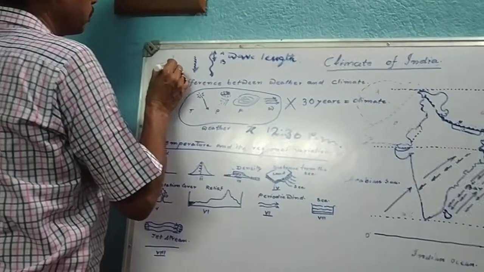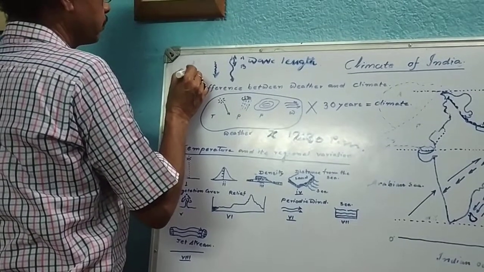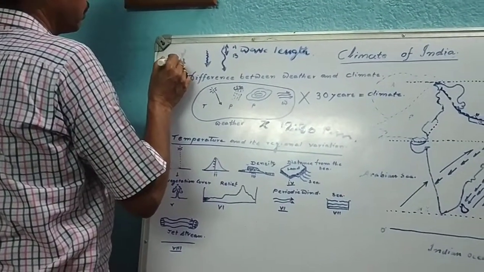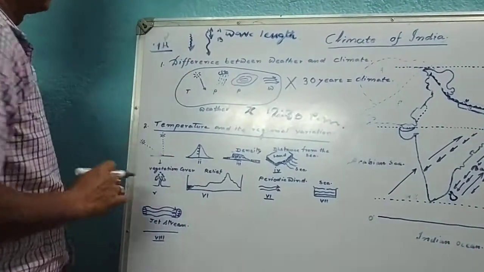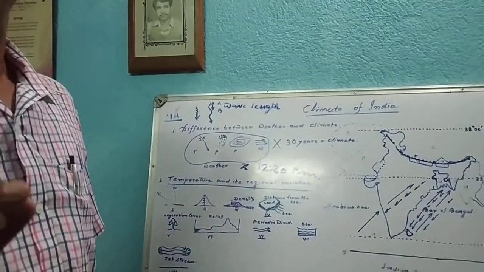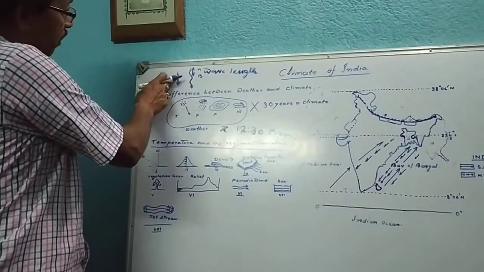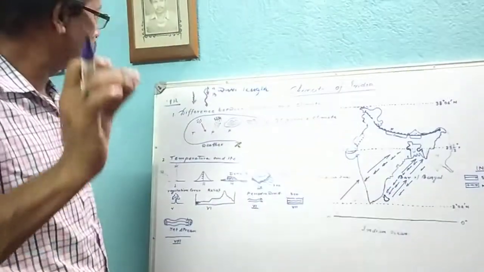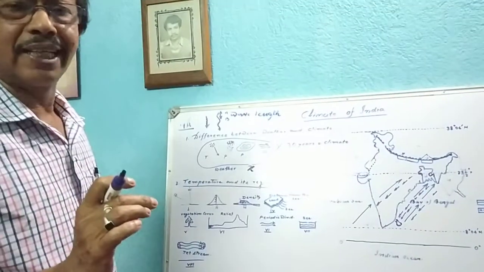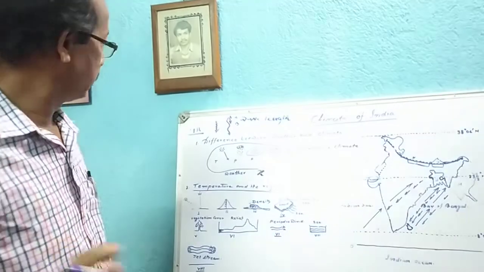Short wave radiation that comes to the Earth has a wavelength of 0.4 mu. 1 mu is equal to 10 to the power minus 6 meter. So this wavelength of the short wave is so small that it cannot be visible without any aid.